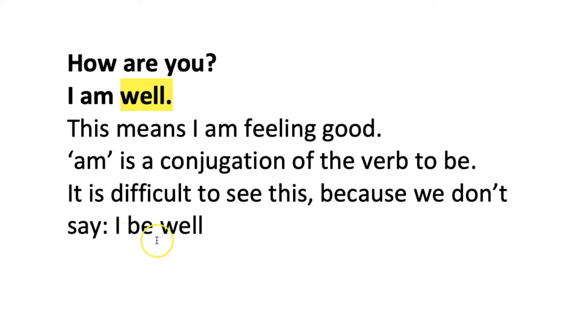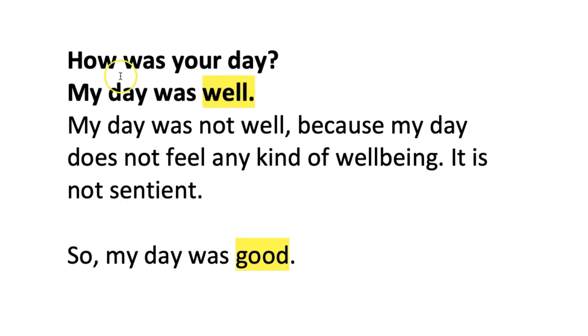It's the verb to be, and therefore this is an adverb describing our wellness, our well-being. Now, if somebody asks you how was your day, you can't say my day was well, because my day does not feel any kind of well-being, so you would have to say my day was good, even though was is a conjugation of the verb to be.